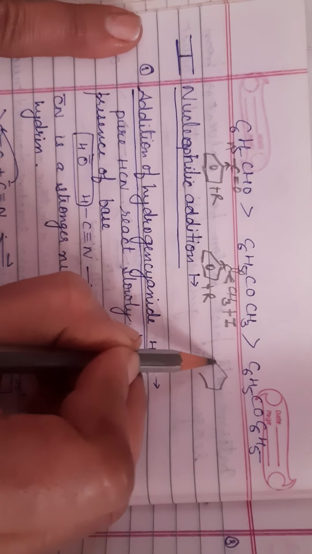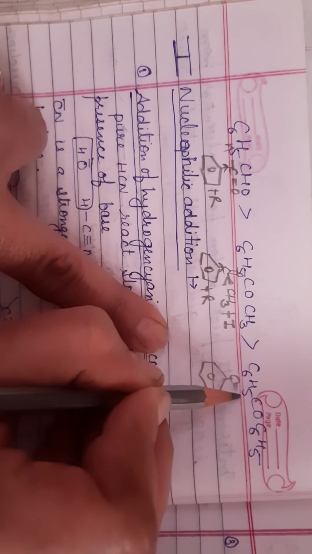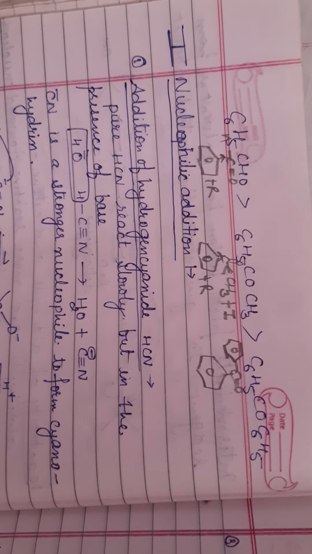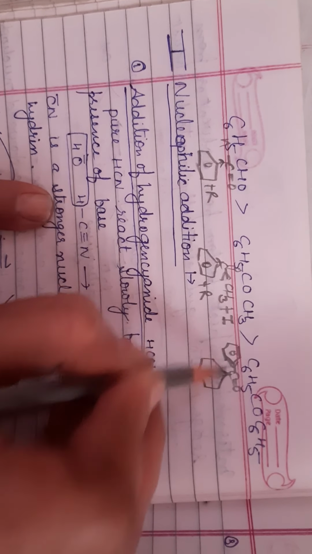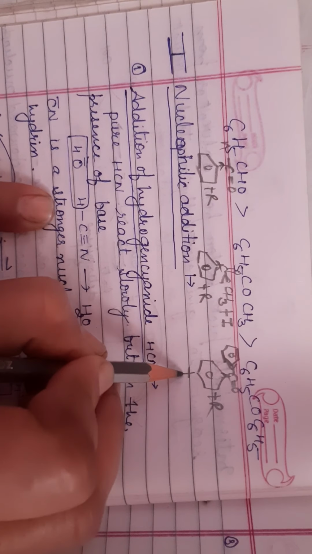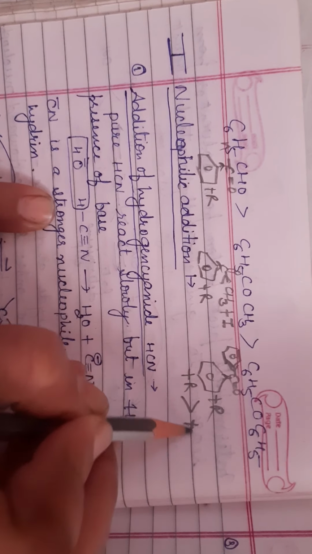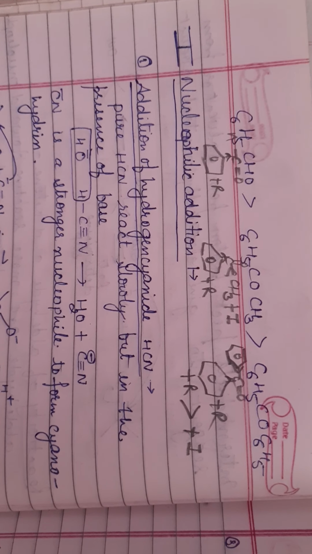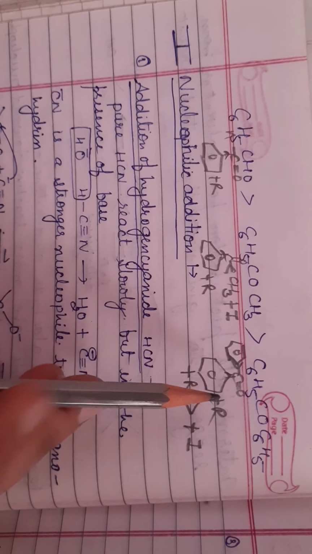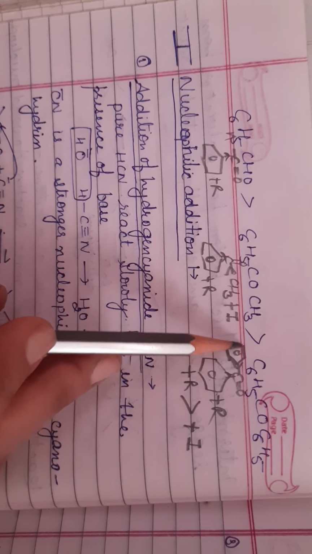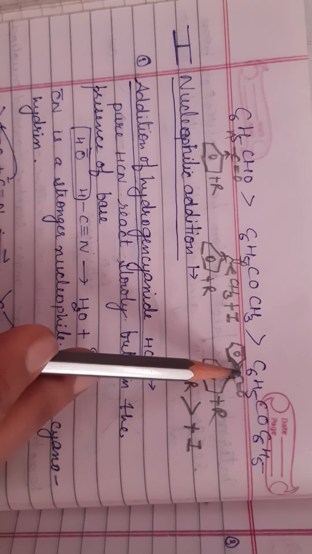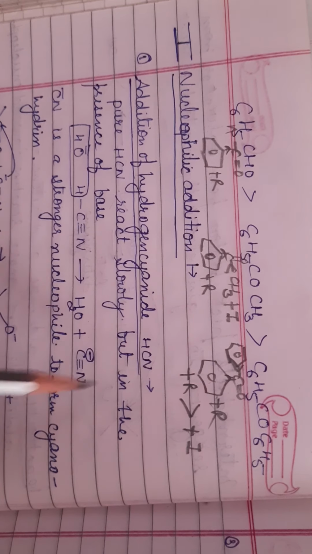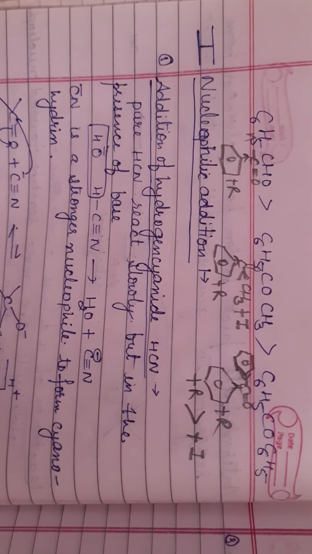But here, see in the next example, two benzene rings are attached to the carbonyl carbon. Here both have plus R effect. Plus R resonating effect is more powerful than the plus I electron donating inductive effect. So here electron density is increased by these two benzene rings. So here the positive charge is very less present on carbon. That's why it is less reactive toward nucleophilic addition. I hope it is clear to all of you.